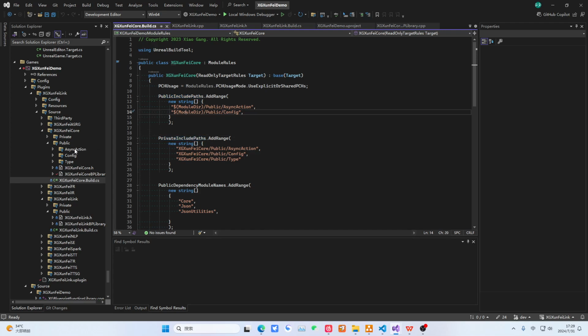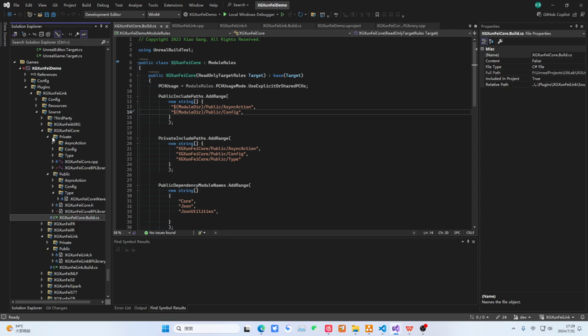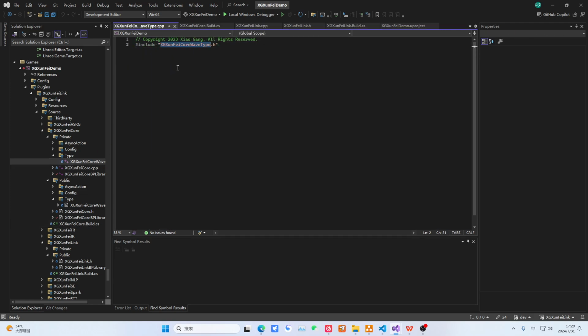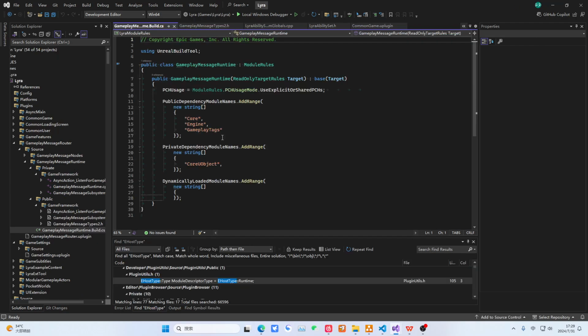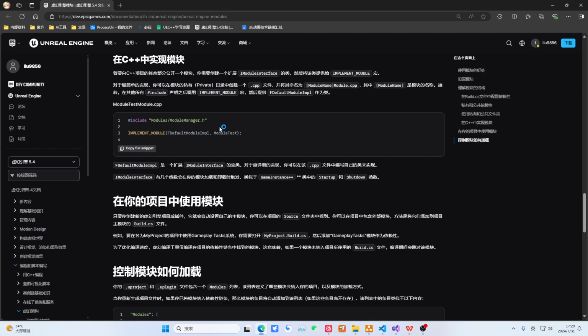You will find in the public include path and a private include path, I add the module name. That is to allow it to directly include this file. You just write the file name directly, and it will be able to find this file. You don't need to write the path anymore. And then for our own private, in private, I need to include our own header file. Then you can just take this path. Then you will see that in this place of mine, I didn't write any of that nasty stuff, right? I didn't even write the name of the folder. This is a Build.cs technique.